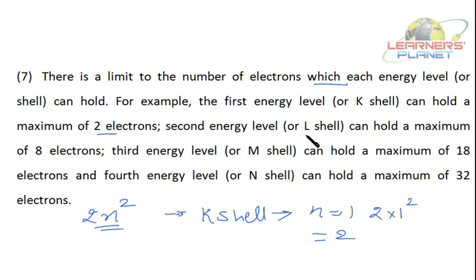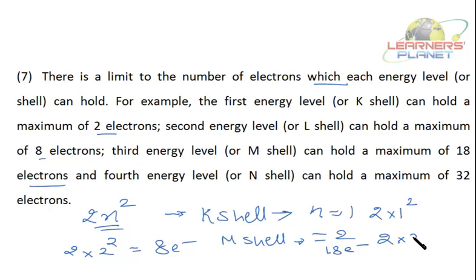Likewise, the second energy level can hold a maximum of 8 electrons. That is 2 into 2 square, which is equal to 8 electrons. The third energy level, that is the M shell, can hold a maximum of 18 electrons. It can hold how many electrons? 18 electrons. That is 2 into 3 square.